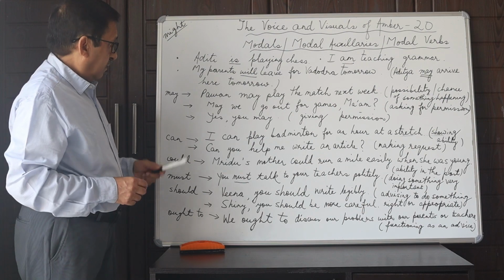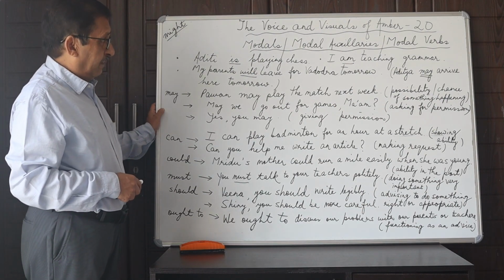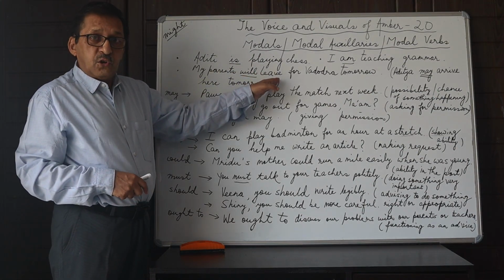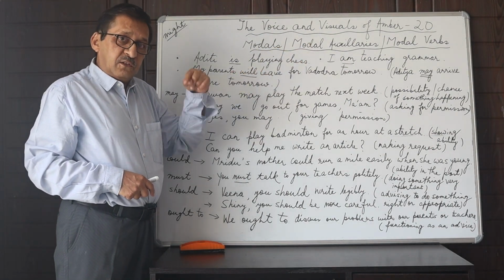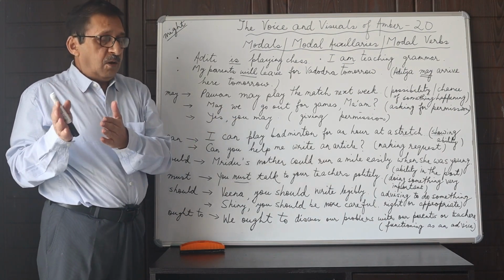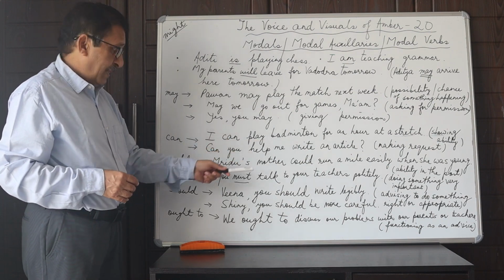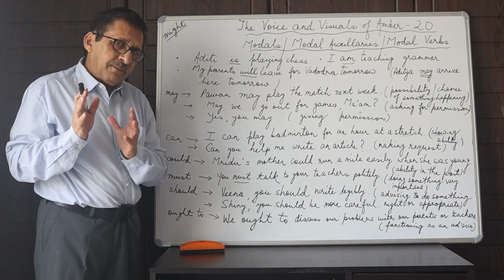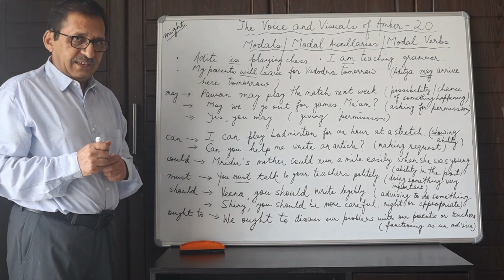Alright? So let's see now. May. It's a modal auxiliary. It's also called a modal verb, just as the helping verb is called the helping verb or the auxiliary verb. But this is not an auxiliary verb, it is called a modal auxiliary that comes obviously before the main action words. So let's see. And they come with a different meaning. They convey a different sense.